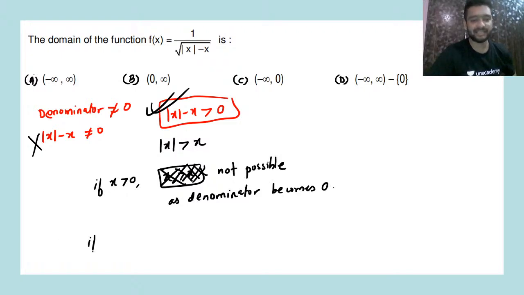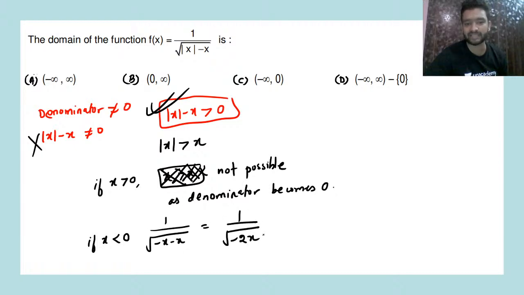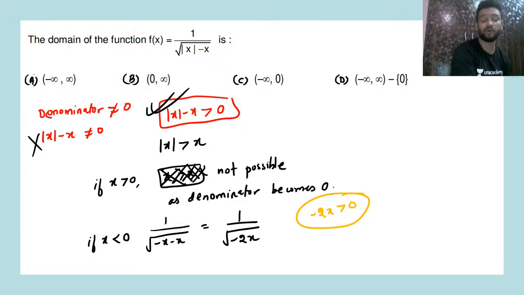Right? Next is if x is less than 0, guys. If x is less than 0, that means what you will be getting is 1 upon under root of minus x, that will be 1 upon under root of minus 2x. Yes or no? Now x is already less than 0, so will this be positive or not? This will be positive now. Minus 2x will be positive or not if x is less than 0? Because x is a negative value, negative value multiplied with minus sign will always be positive.